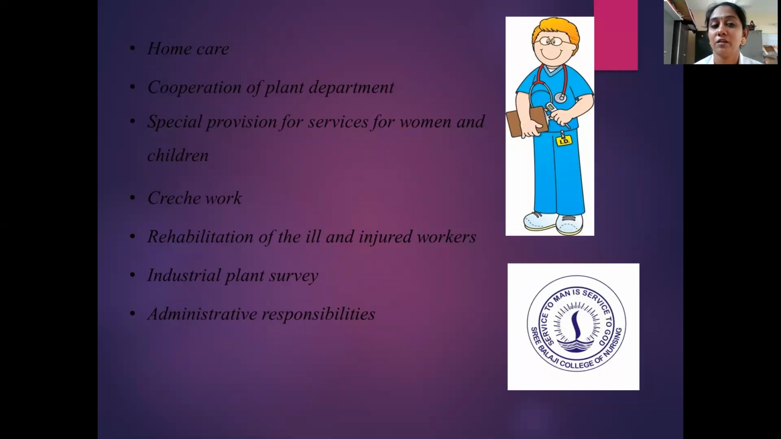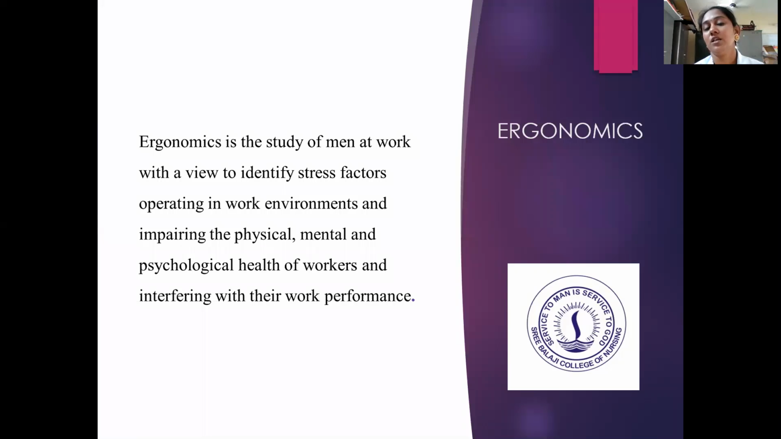She will also work in home care. If any person working in the industry is in need of care at home, she will go for home care. Her functions also include cooperation of the plant department, special provisions for services for women and children, crèche work, rehabilitation of ill and injured workers, industrial plant survey, and administrative responsibilities. So these are the roles and functions of an occupational health nurse.